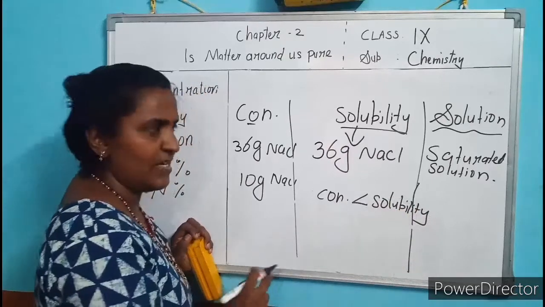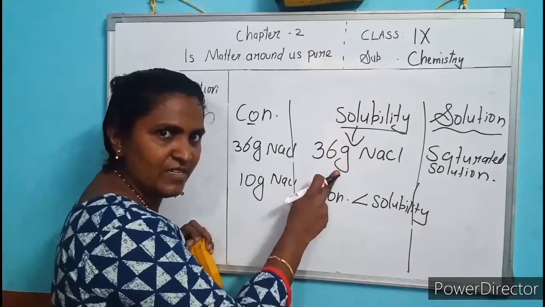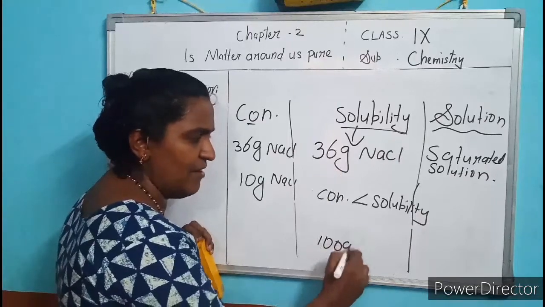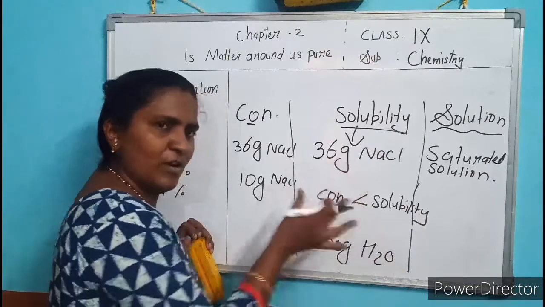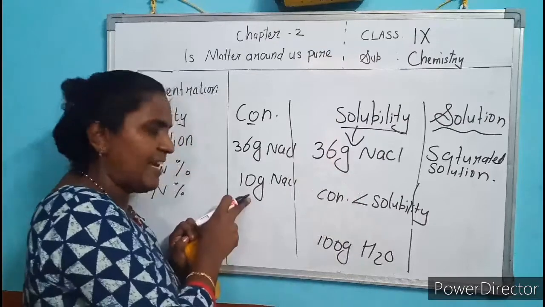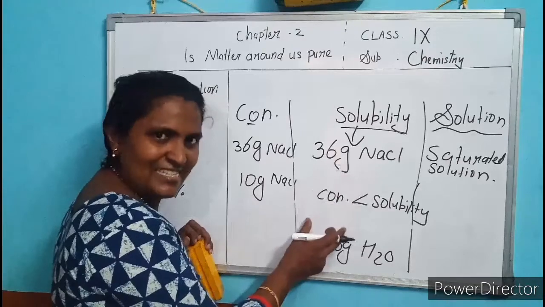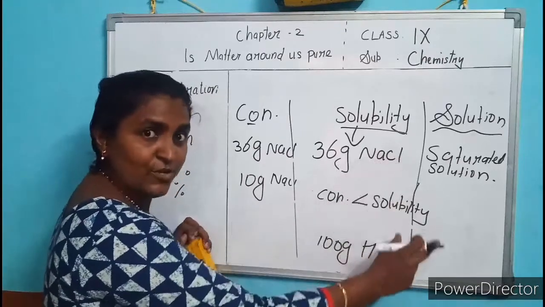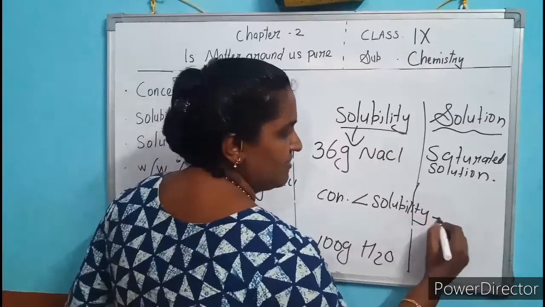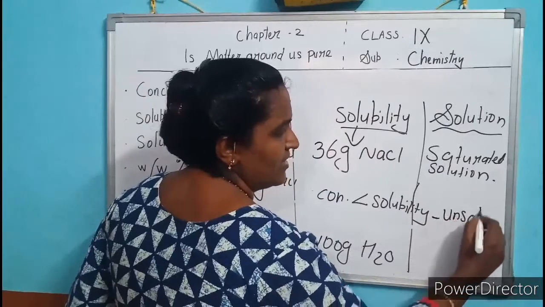Concentration is less than solubility. Solubility should be 36 gram because I have taken 100 gram of water. So the maximum is 36 gram, but now I have added only 10 gram. So the concentration is less than the solubility, and the solution is called unsaturated.